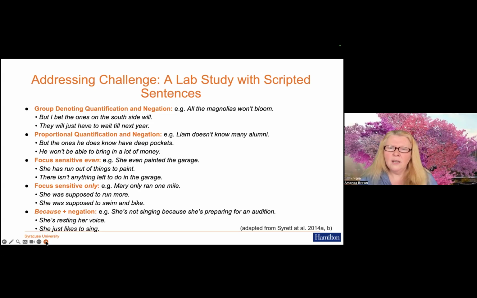So we can run a lab study with these sentences, and indeed that is what Surette did to investigate the prosody of these sentences, which worked fairly well. Although you can see that the initial hypothesis of the falling intonational contour or the falling rising contour for quantifiers was not supported. The data did not support that hypothesis, but instead the final word lengthening emerged as a relevant indicator of meaning.